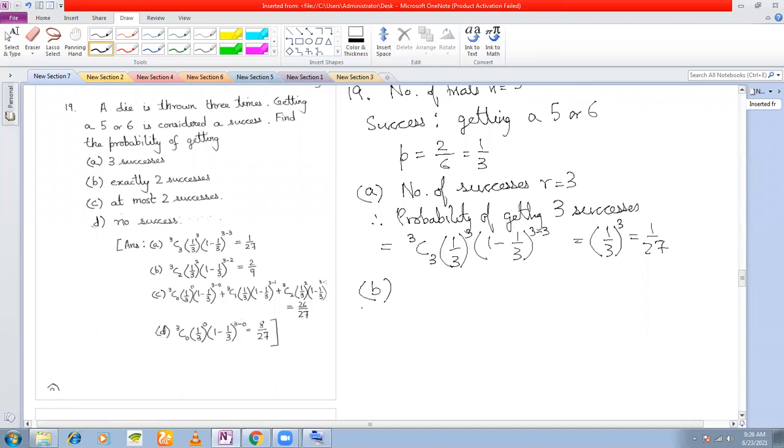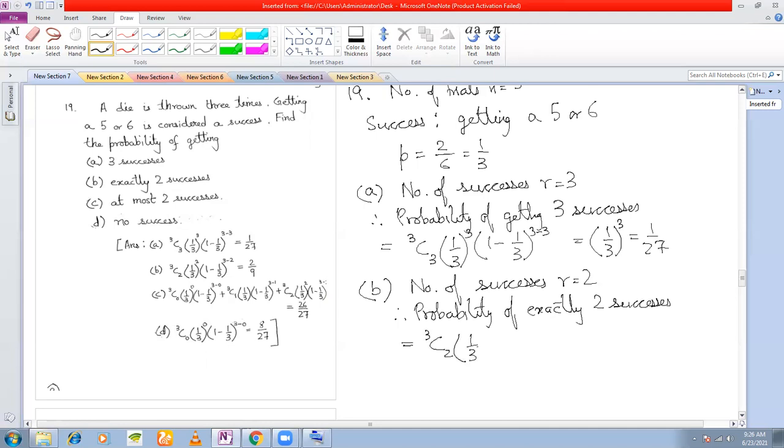Next, exactly 2 successes. So here, what is the number of successes? 2, right? So R must be equal to 2. Therefore, probability of exactly 2 successes is equal to 3C2 (1/3) square into (1 minus 1/3) to the power of 3 minus 2, which is equal to 3C1 into (1/3) square into 2/3.